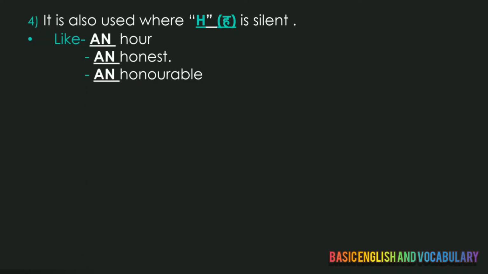The next one is an honest. Here also we are saying honest, it starts with O sound, which is a vowel, but H is silent here. So honest is pronounced from O, which is a vowel sound, and we will apply an here also.